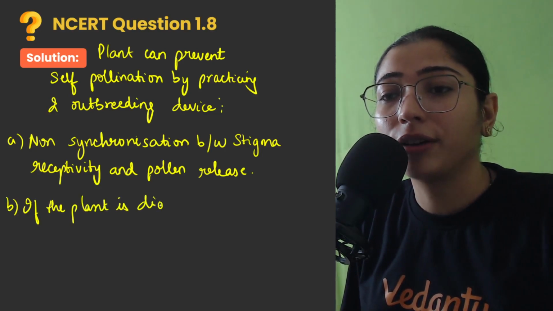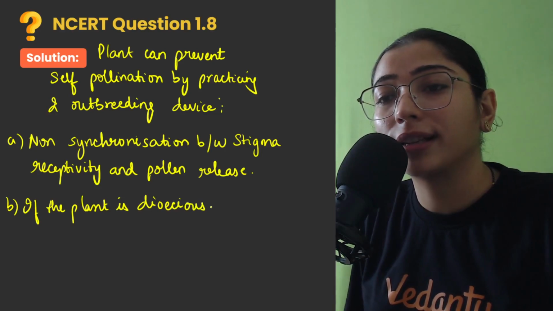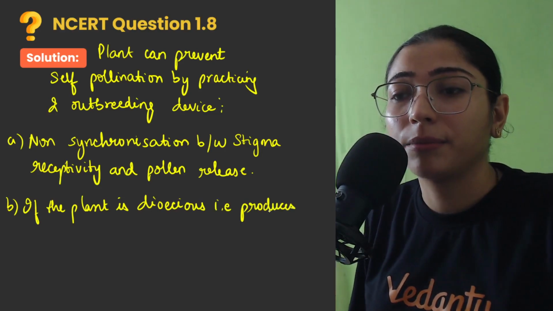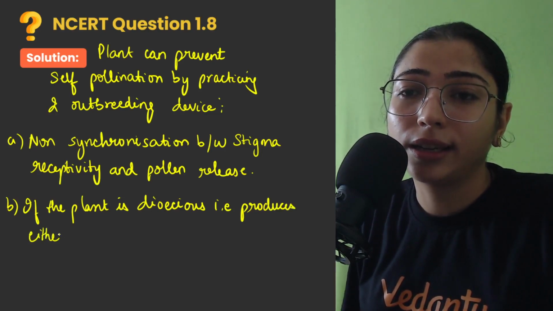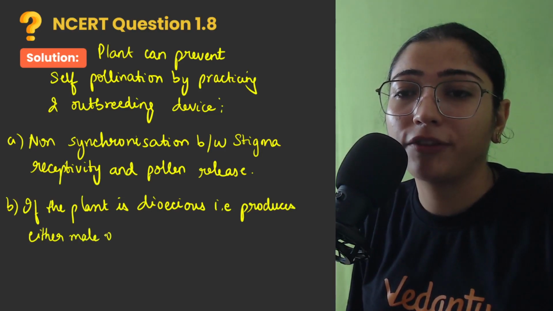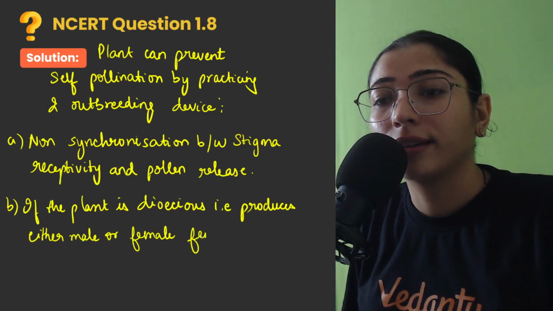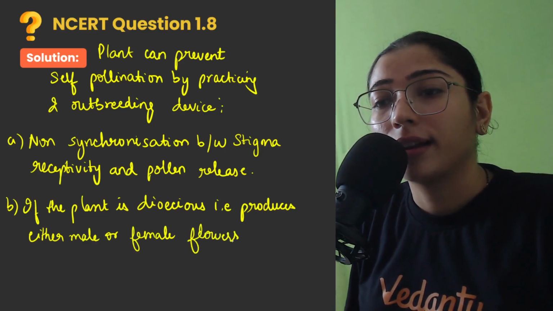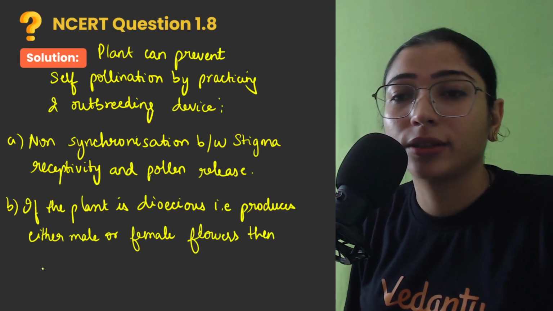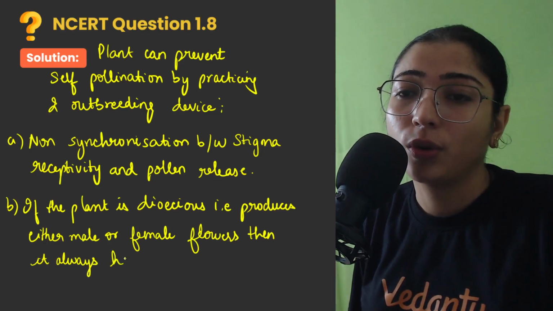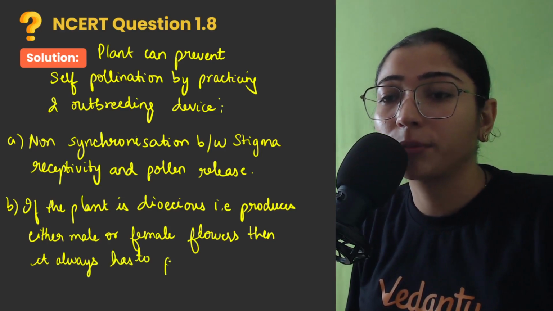And the second reason is that if the plant is dioecious, that is having only male or female flowers, that is produces either male or female flowers, then it always has to perform cross pollination.